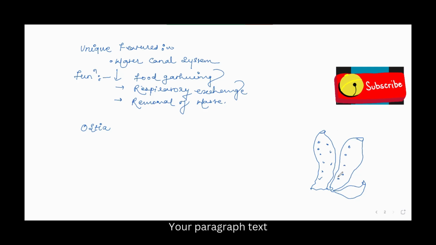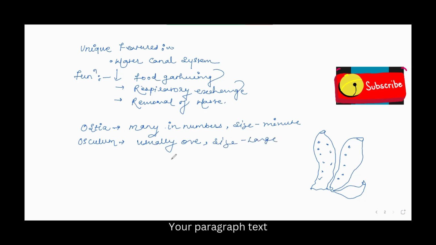The ostia are many in number, and the osculum is usually one. Both are present on their body surface. The ostia are very minute in size and the osculum is large.